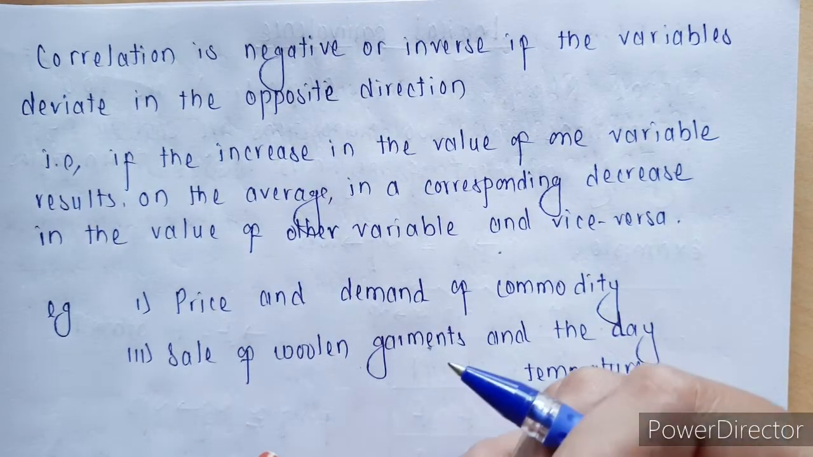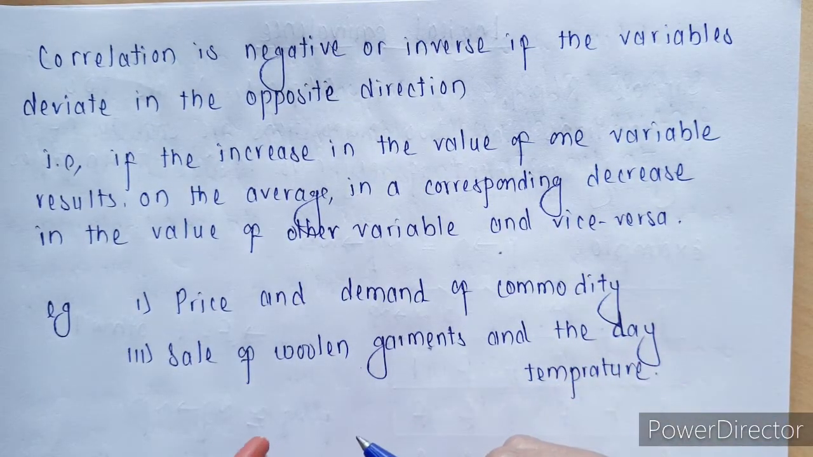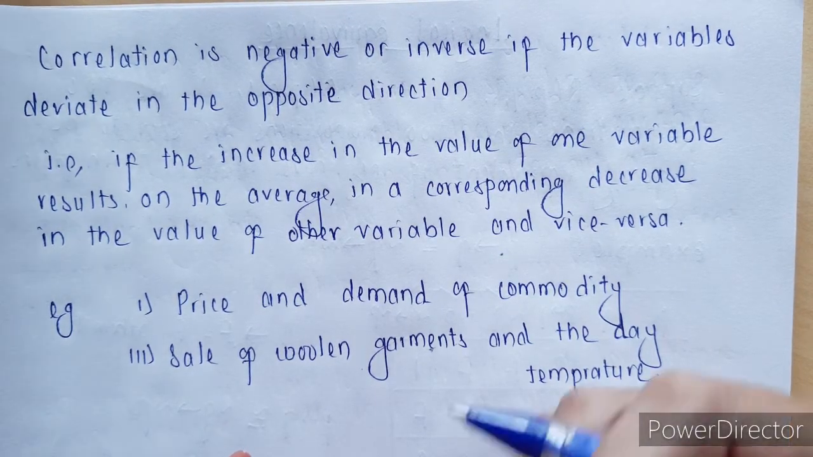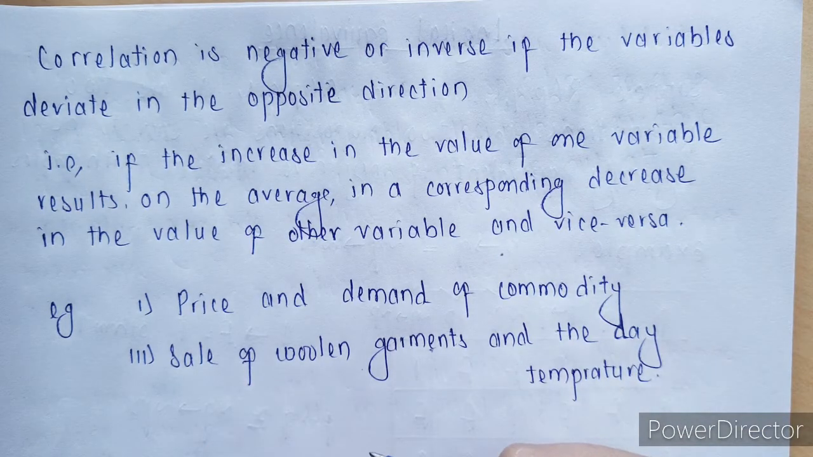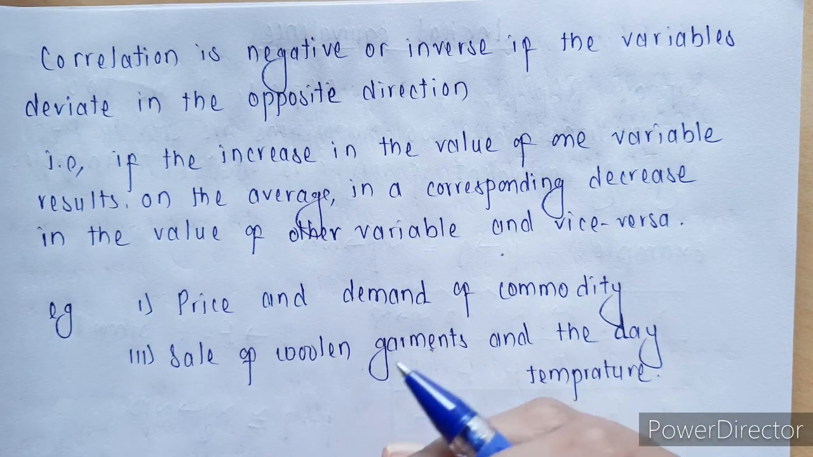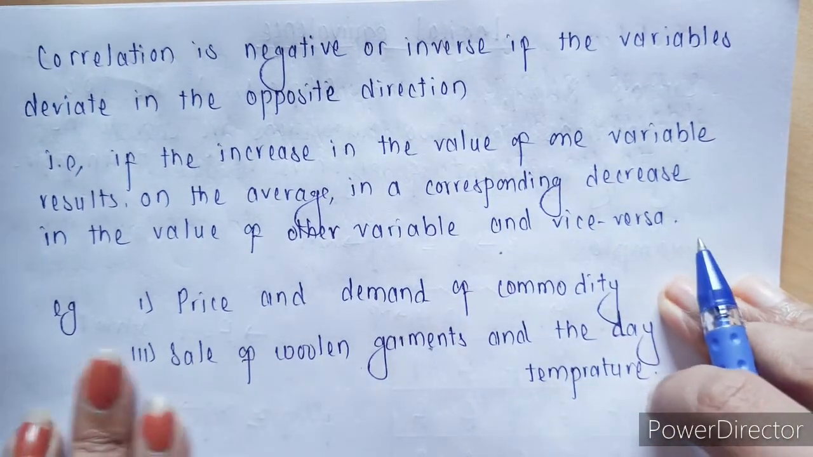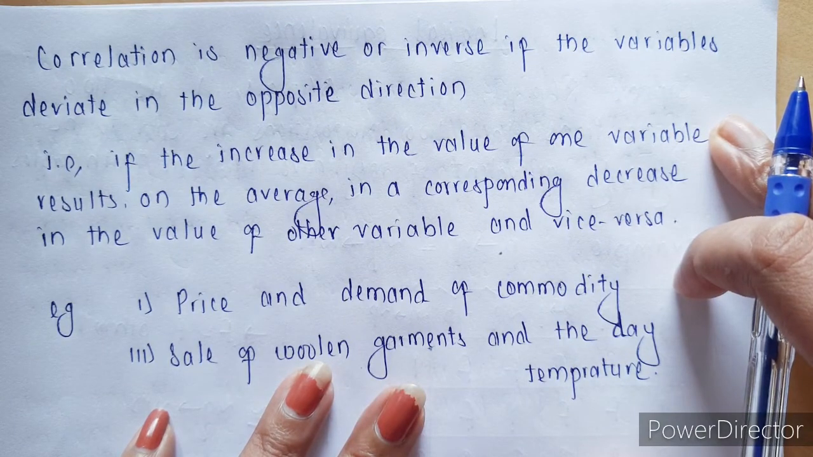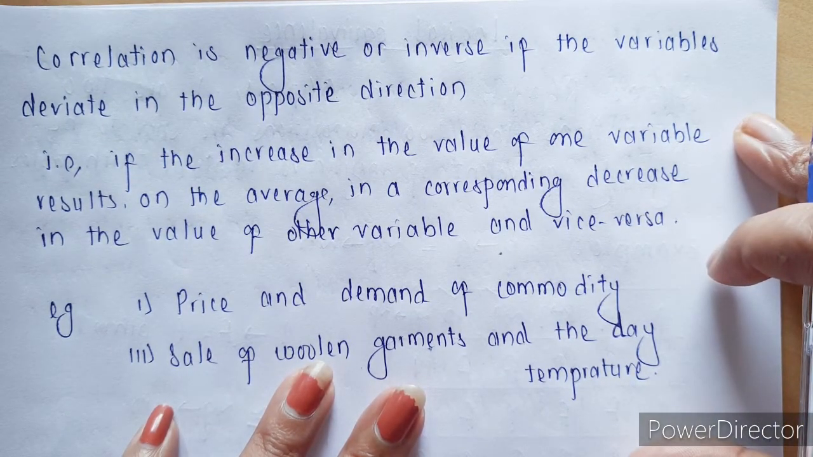Correlation is positive if both are increasing at the same time or both are decreasing at the same time. With an increase in one, the second one is also increasing, and with a decrease in one, the other one is also decreasing. Let's look at the negative correlation. It is also called the inverse correlation. In this case, variables deviate in the opposite direction.